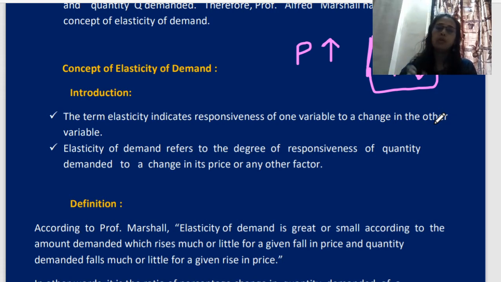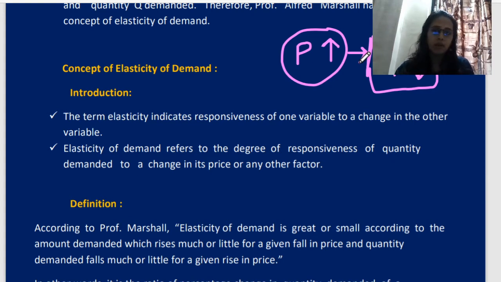Okay, so the elasticity is nothing but responsiveness of one variable to change in another variable. Now which variable is changing? This price, and we are reacting to this price. Okay, move on to the next concept. The elasticity of demand refers to degree. Now we understood what elasticity will do. It's a reaction, the response to change in one variable. Here it is price. So elasticity measures it and we get the value.